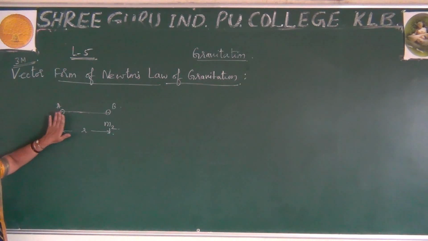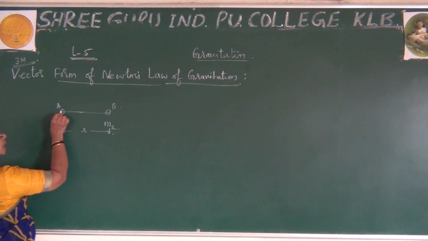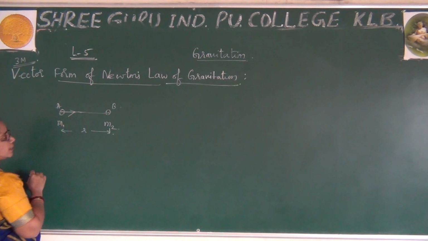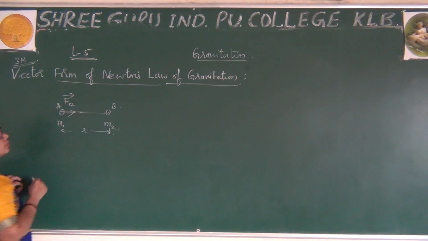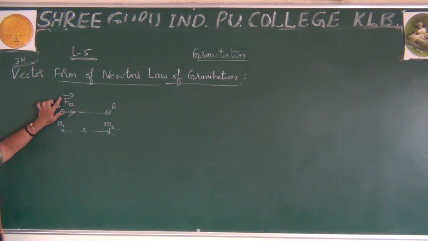Now I have to show the condition in vector form. The mass at point A is attracted towards the mass M2, so I will write the force first. The force is represented by F. I write F12 with an arrow head, which indicates a vector.